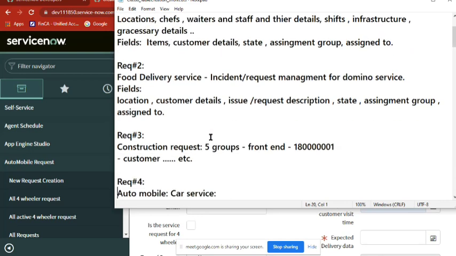Even with Swiggy or Zomato, let's say I am using Big Basket, right? I can't directly raise an order as a general user. I have to create an account the first time, right? A register process is there for every application. For a few applications you can order as a guest also, but mostly you need to create an account, log in with your account, and then start giving an order, right?